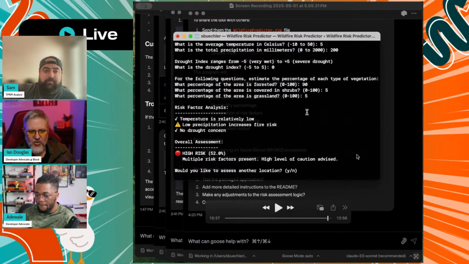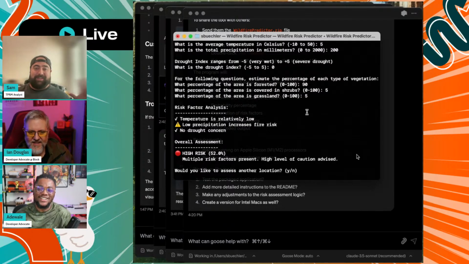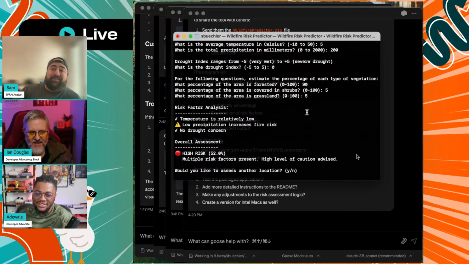Yeah. We also had a question on Discord real quick, asking which AI model was used to run the Goose session, and it looks like Sam was using Claude 3.5. Right. I think you started with 3.7, right? And then you switched somewhere along the line? Yeah, when I was putting together this demo, 3.7 just loves to write so much code. And intuitively, I think this is overcomplicating it. I don't know a ton about Python, but a lot of Python should be pretty simple. It's like state the problem, import the solution, and go from there.